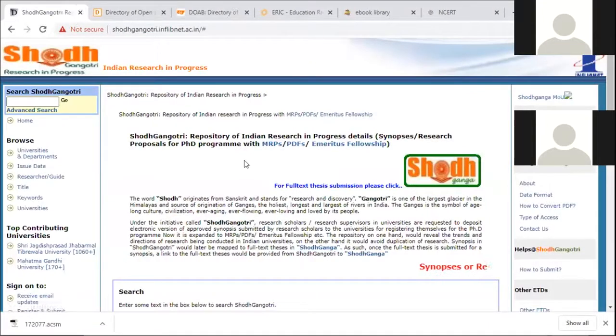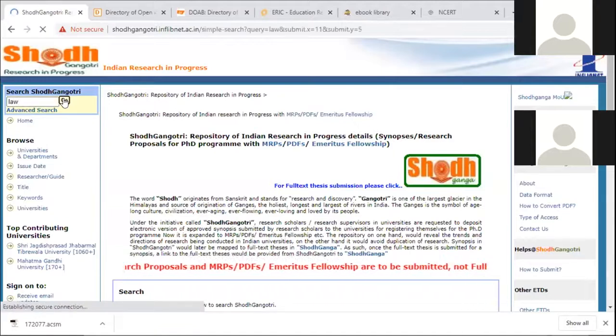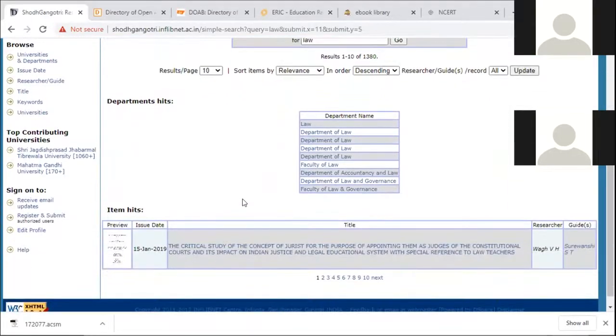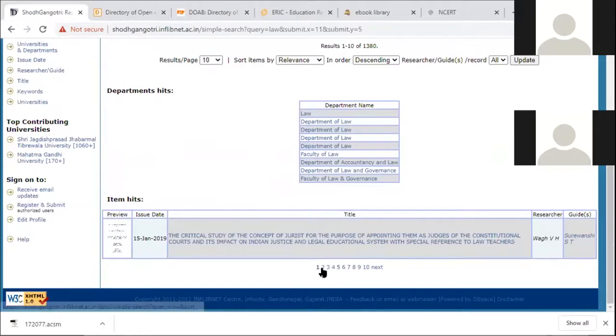This is the Shodh Gangotri site. You can just enter any keyword. If I take law. See. It will list out all the synopses which are there with the term law. See. A critical study of the concept of jurist for the purpose of appointing them as judges. This is the title where the keyword law is being used.